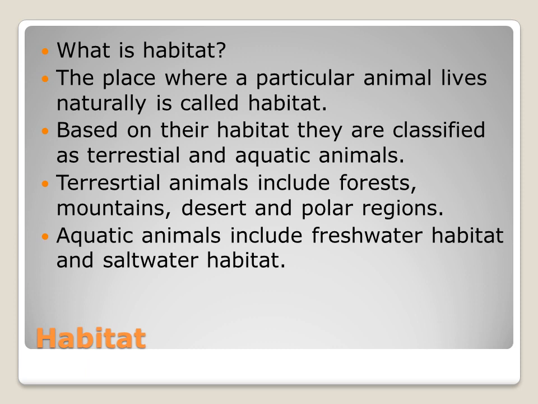Whatever plants and animals live in these regions are called terrestrial animals. And then aquatic animals. Aquatic habitats include freshwater habitat as well as saltwater habitat. Freshwater means what? It is a lake, pond, river. They are called freshwater habitats. Saltwater indicates the ocean, sea, etc.